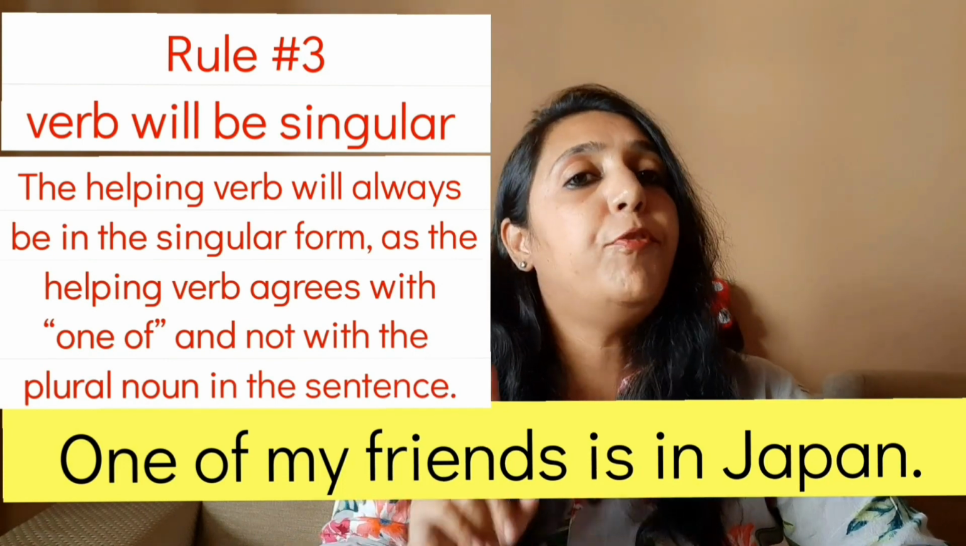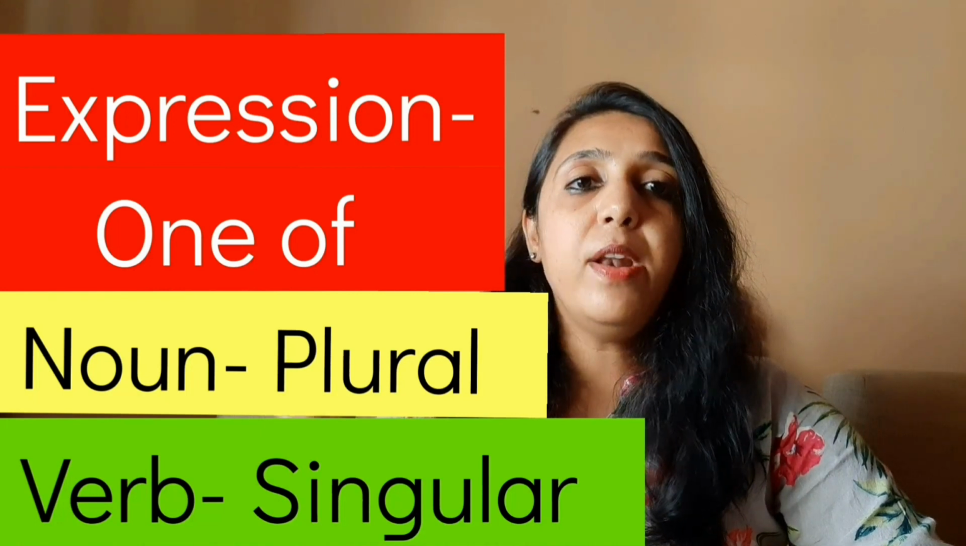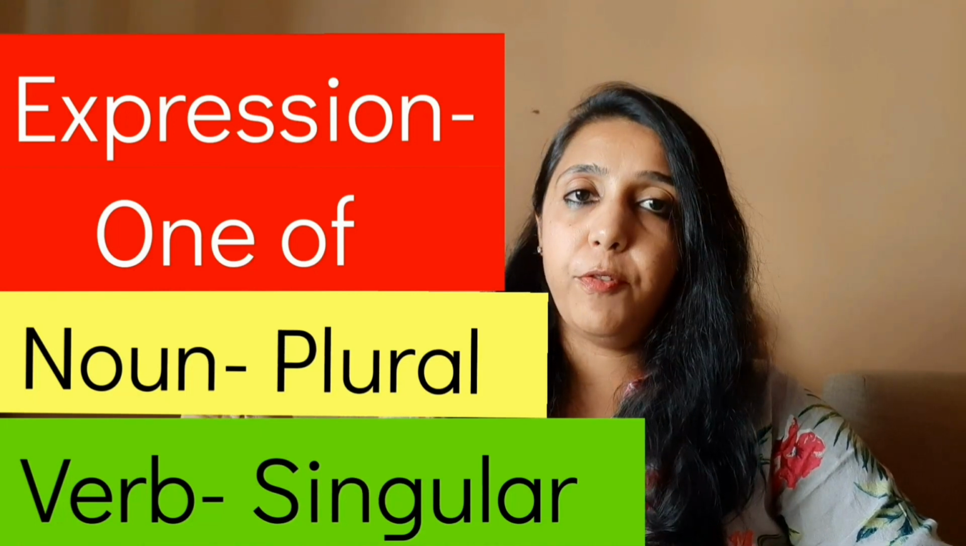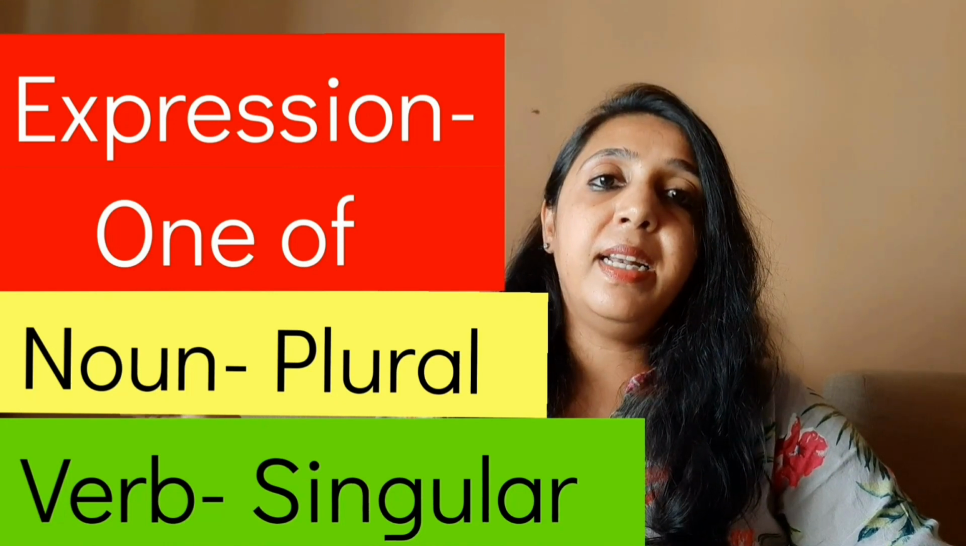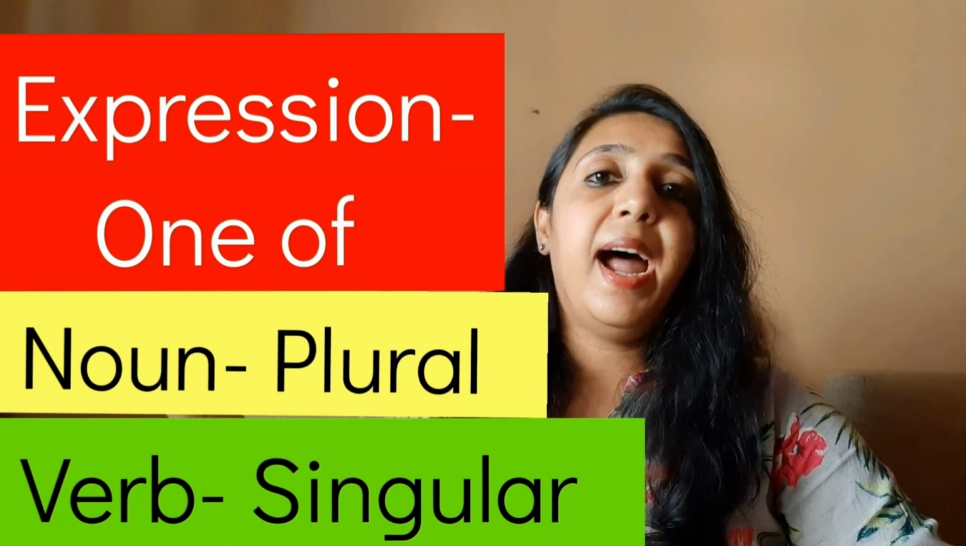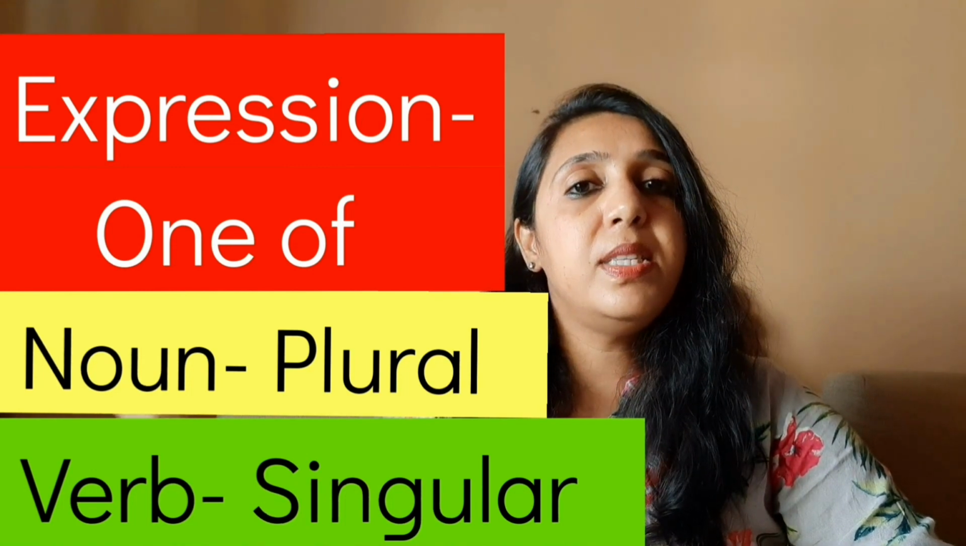So remember the formation of the sentence. First of all, there is one of, the expression one of. Next we have the noun, and that noun has to be plural. And then we have the verb. Verb has to be singular. So hope this is clear. Now let's see some examples so that we can have a better understanding of the expression one of.